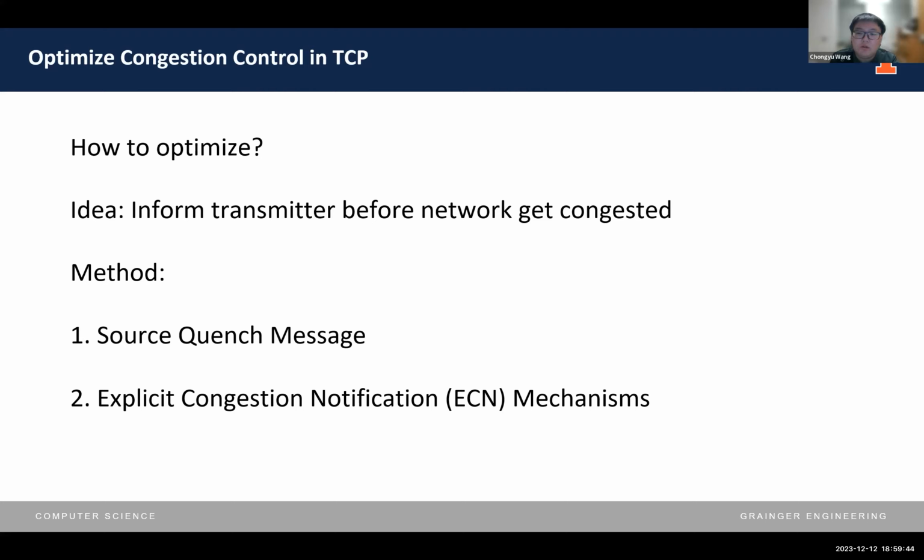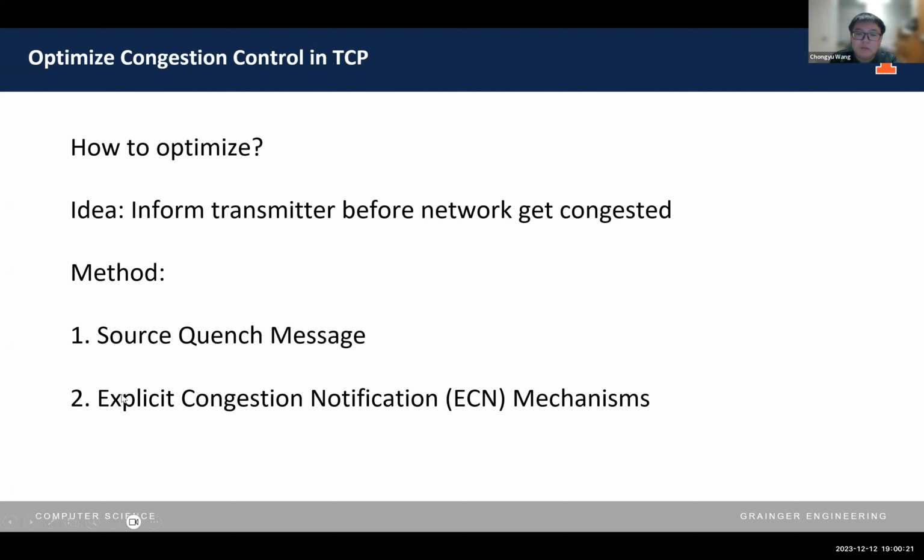However, the source quench message is criticized as consuming network bandwidth and is both ineffective and unfair because it sends extra packets to the transmitter, which makes the network even more congested. Besides, it is too late to inform the transmitter when the router's queue has already been full. It's ineffective. It cannot solve this problem.